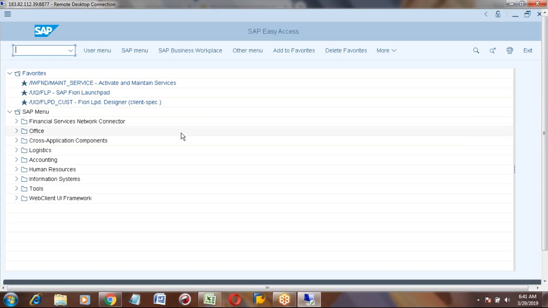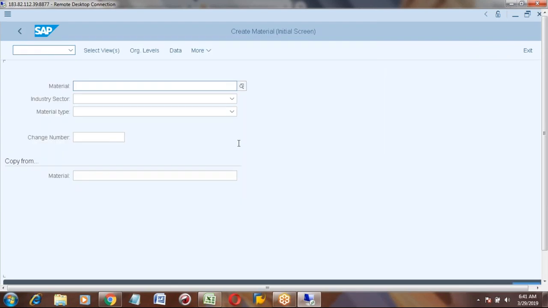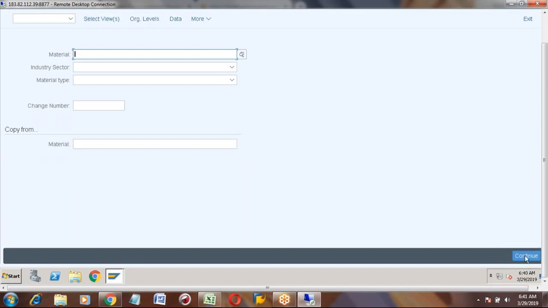Are you able to see? Yes, but I did not see any difference between HANA and regular SAP. The menu path is the same, everything is the same except the appearance. For example, if you open any transaction here, you can see the save button is at the bottom. Save or continue, next.